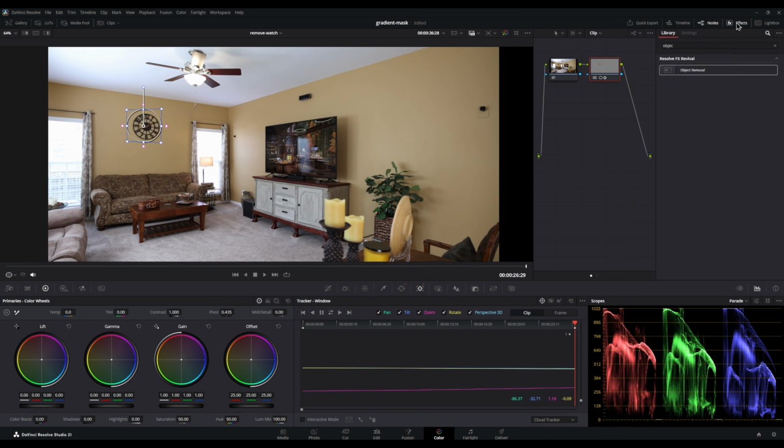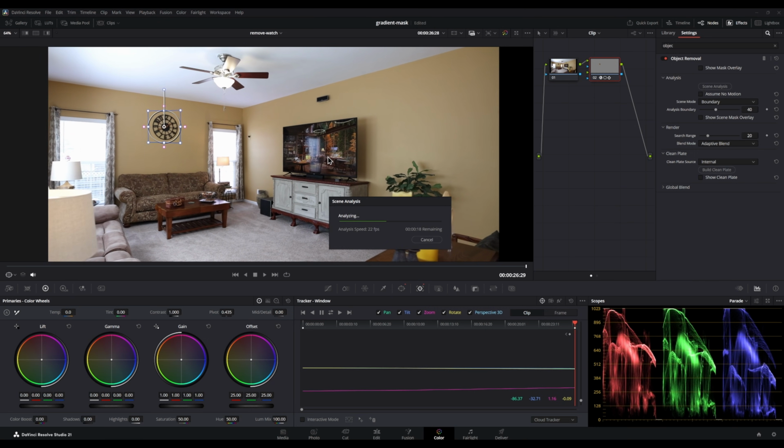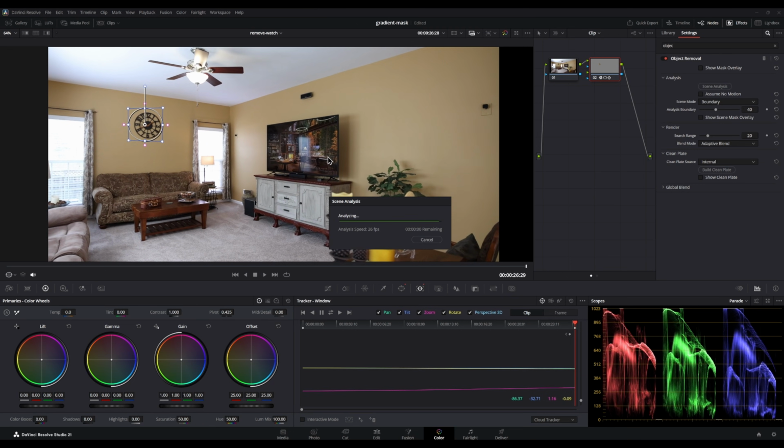Let's go to the effect and we will search for object removal and we will drag this object removal effect into our node. We will select blend mode to adaptive blend and click on scene analysis. It will analyze the scene and remove the mask object.